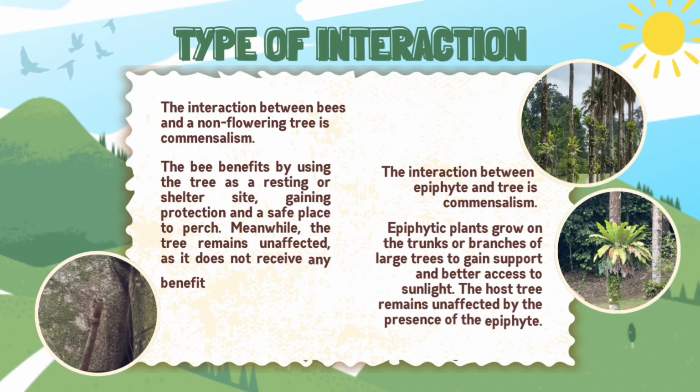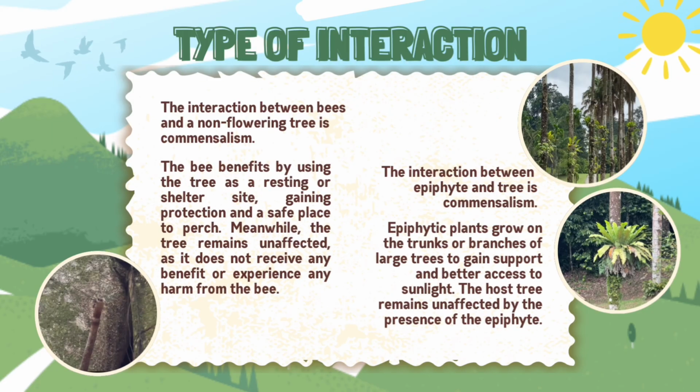The interaction between bees and a non-flowering tree is commensalism. The bee benefits by using the tree as a resting or shelter site, gaining protection and a safe place to perch. Meanwhile, the tree remains unaffected, as it does not receive any benefit or experience any harm from the bee.